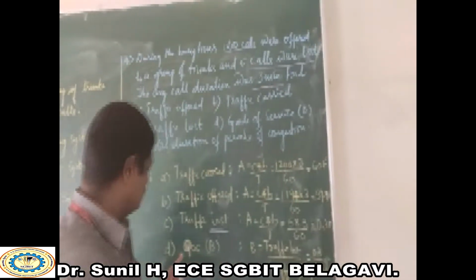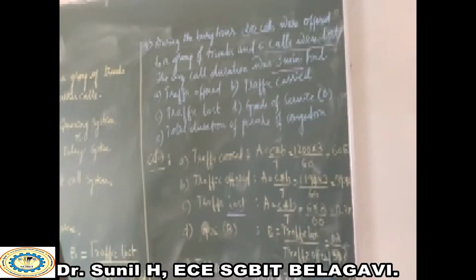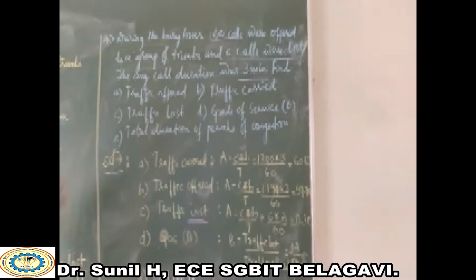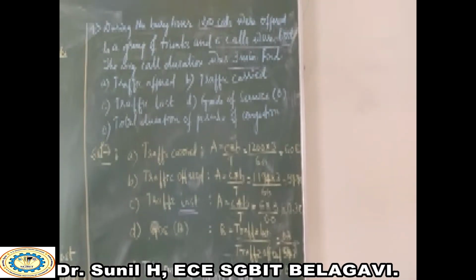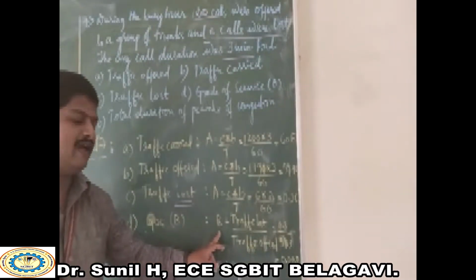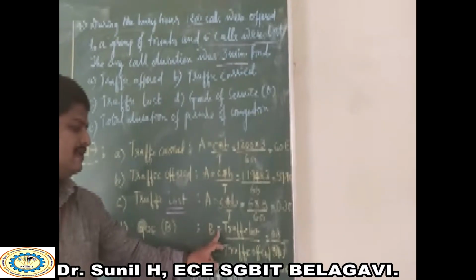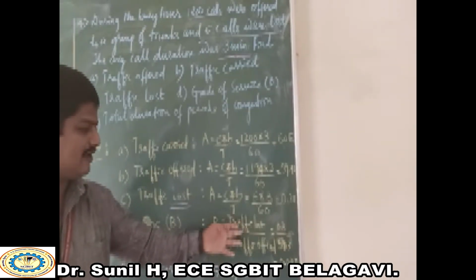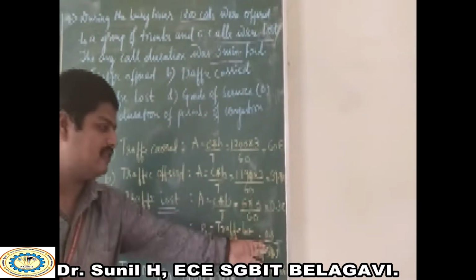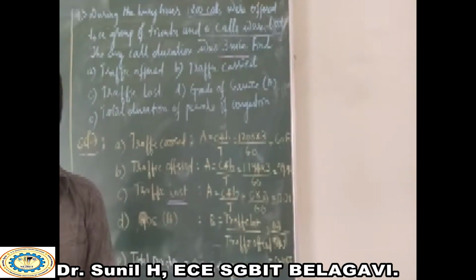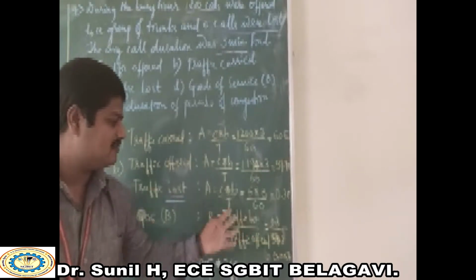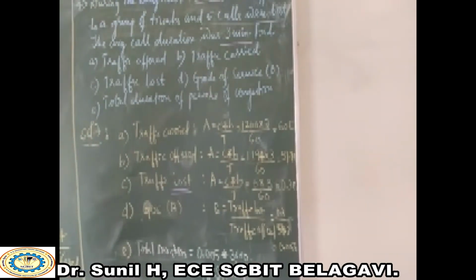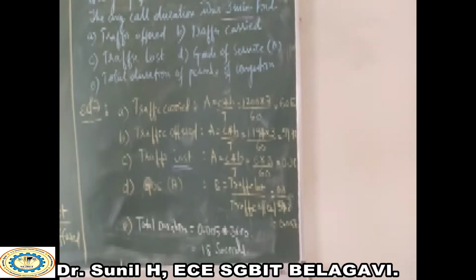Now if I want to find the grade of service, which indicates the service with respect to queuing systems and lost call systems, the equation is B is equal to traffic lost divided by traffic offered. The traffic lost here is 0.3, divided by 59.7. When you substitute these two values, you get 0.005 for the grade of service, which is designated as B.